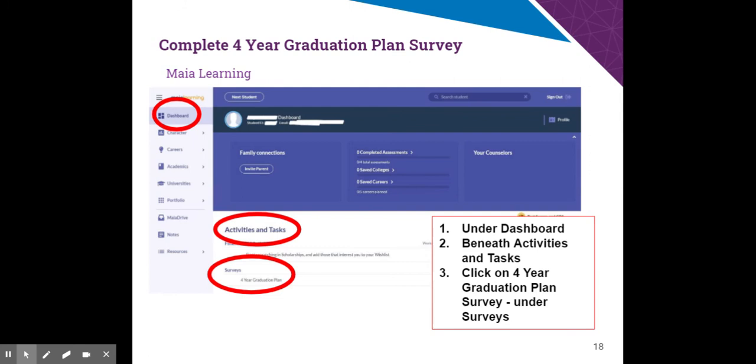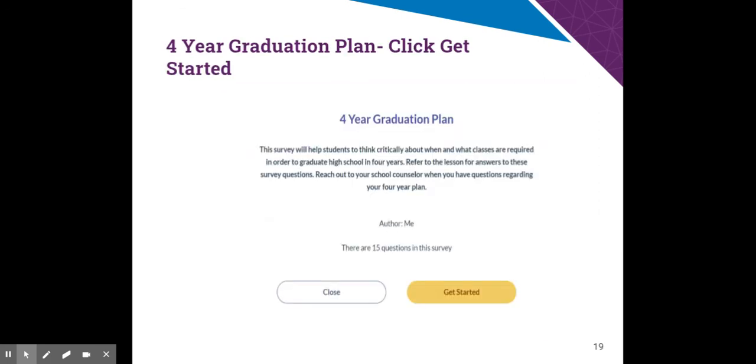But again, right now, I just want to make sure that you've completed your ICAP questions and that 10th grade survey. And if you have, then this is something you can focus on now. So you complete your 4-year graduation plan survey. There's about 15 questions. And once you're done with that, great.